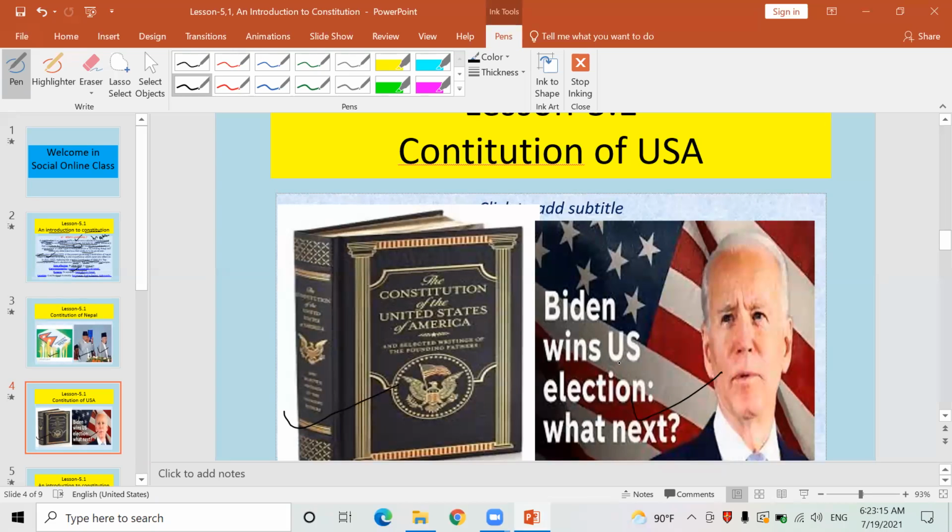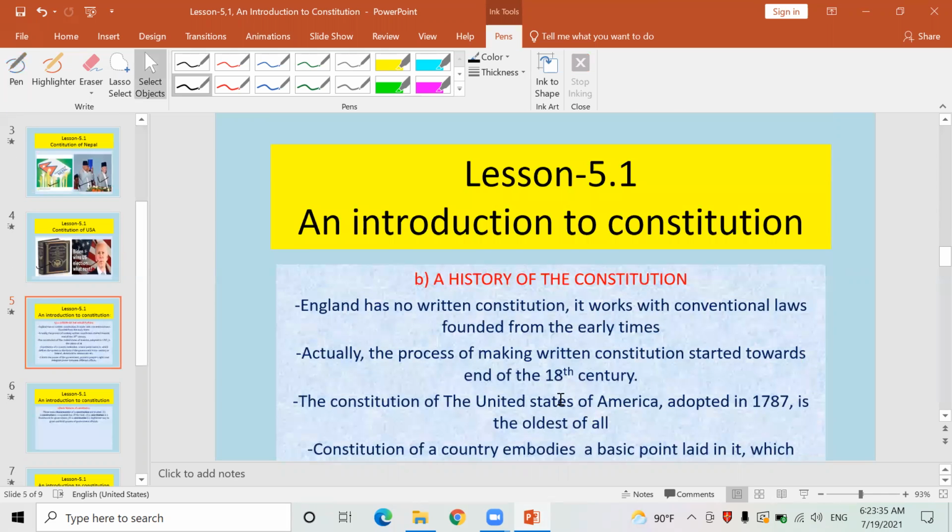In Nepal, the prime minister is very powerful. In the USA, there is a presidential political system. In Nepal, there is a prime ministerial governing system. Now let's go to the next.